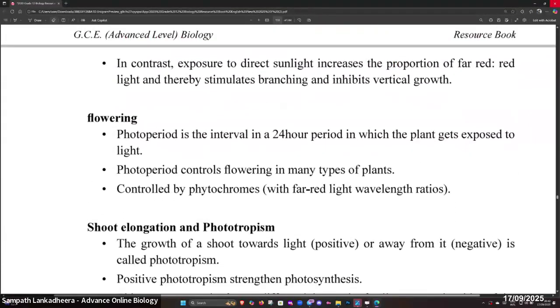Now there is a small error in the resource book in this part, but it's not the time to discuss errors in the resource book. What they say is that the ratio of far red to red light is directly stimulating branching and inhibiting vertical growth. In contrast, exposure to direct sunlight increases the proportion of far red to red light, which stimulates branching and inhibits vertical growth.